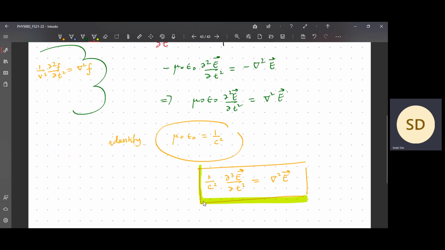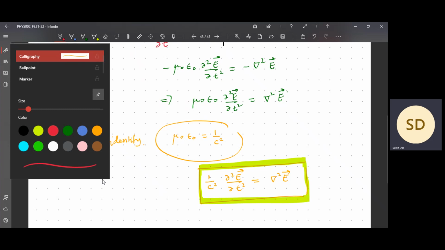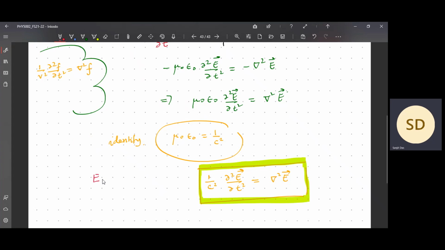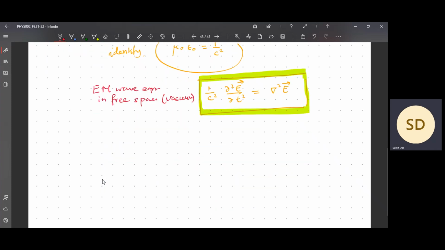Let me highlight: this is the electromagnetic wave equation in free space or vacuum. Free space means vacuum. Now I'll just identify why I have written mu naught epsilon naught in that way.